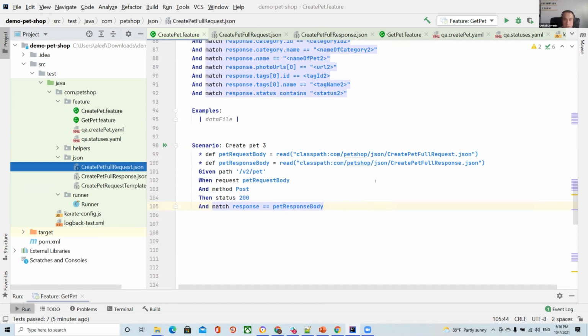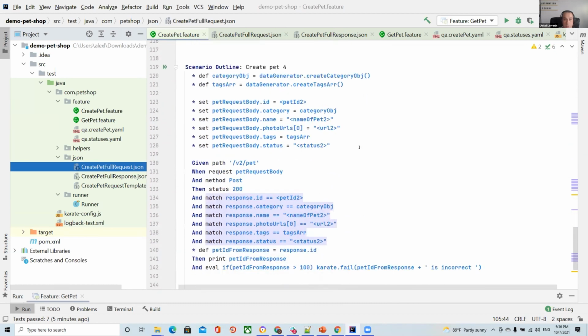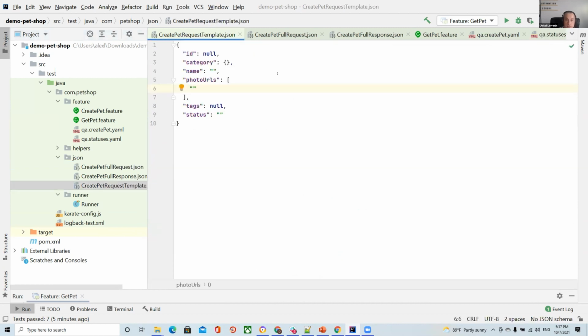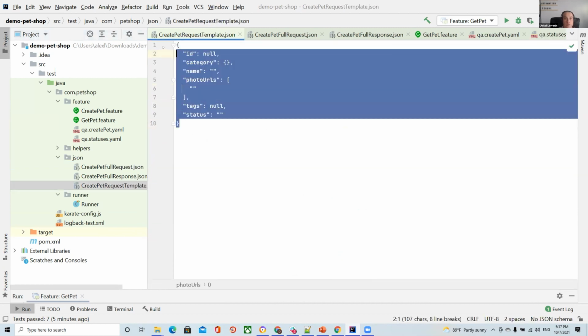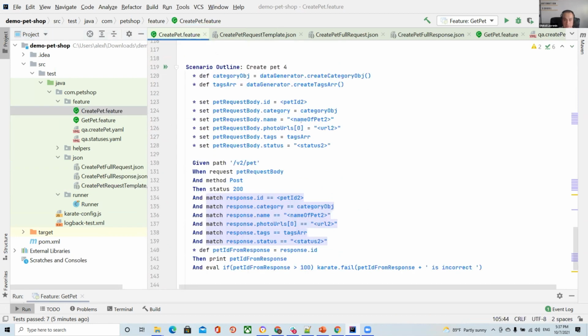And the most complicated way how we can use Karate, the most advanced level. We create an empty JSON. We don't have any parameters here. Like you can see that if we use integers, we put null. If we use a string, we put empty double quotes. And if we use, for example, a JSON object like that, or we have a JSON array. Okay, and after that, what we have.